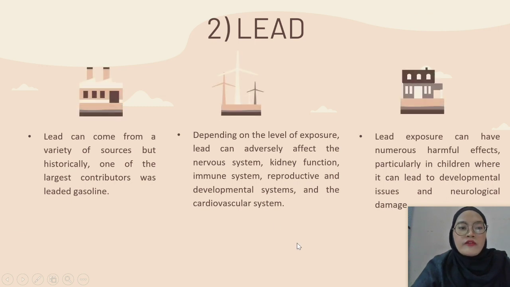So the second one is lead. Lead can come from various sources, but historically, one of the largest contributor was leaded gasoline. Depending on the level of exposure, lead can adversely affect the nervous system, kidney function, immune system, reproductive and development system, and the cardiovascular system. Lead exposure can have numerous harmful effects, particularly in children, where it can lead to developmental issues and neurological damage.